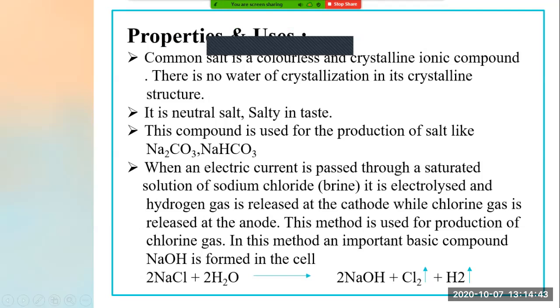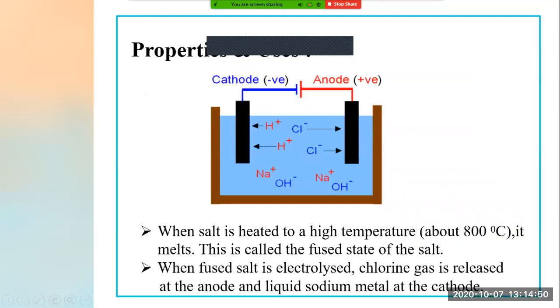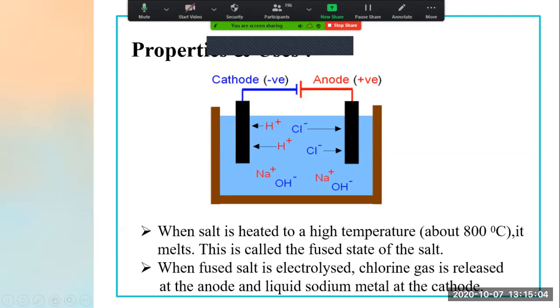So see, when we take a solution of NaCl in water in a beaker and switch on the battery, we see that H plus ions are attracted towards the cathode and Cl minus ions are attracted towards the anode, and NaOH base is formed in the beaker.